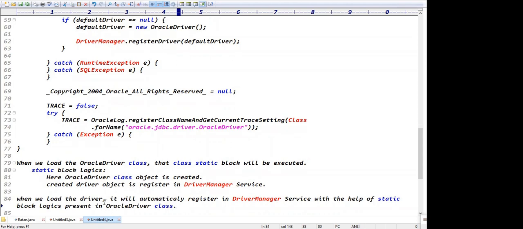Because when we load the driver, it automatically registers into the driver manager service.